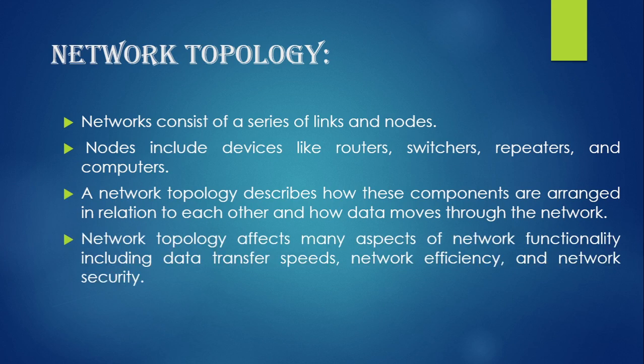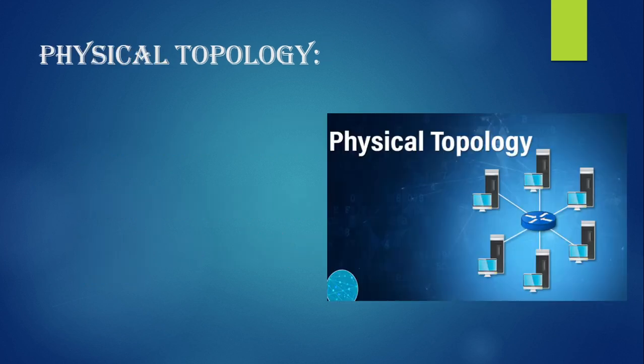When we are discussing network topology, there are two aspects of it. One is the physical aspect of a topology and the second one is the logical aspect. Let's discuss them one by one. First, physical topology. By its name, physical means the appearance and the actual connection of the devices or the nodes.